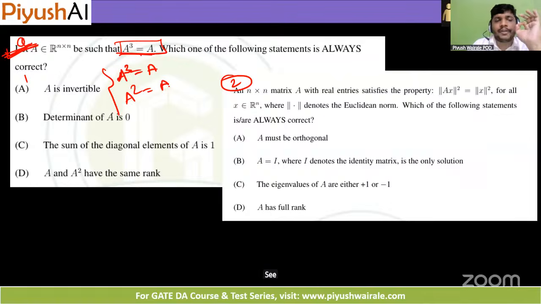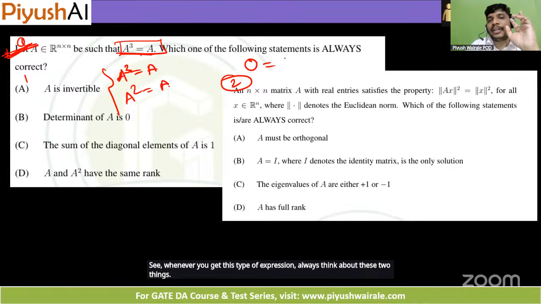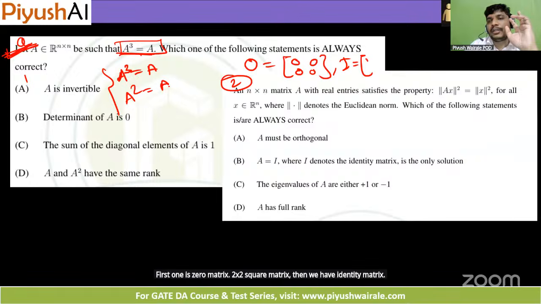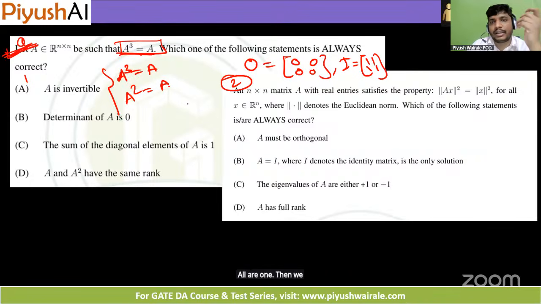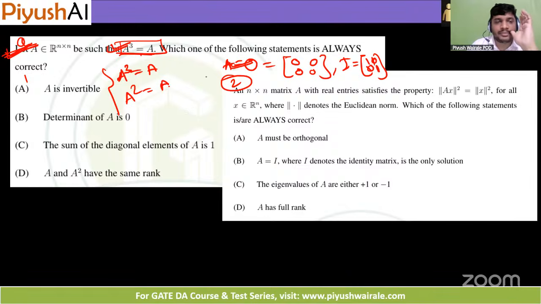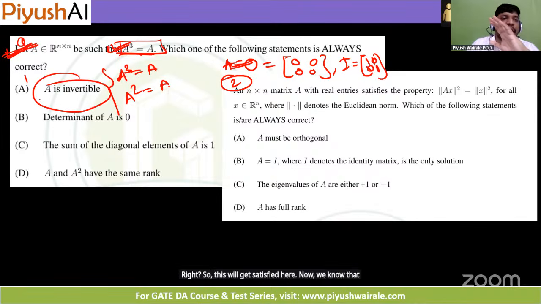Now, whenever you get this type of expression, always think about these 2 things. First is the 0 matrix, a 2 by 2 square matrix. Then we have the identity matrix, with 1s on the diagonal and 0s elsewhere. Now, if I consider this 0 matrix, is this condition satisfied? A cube equals A for the 0 matrix. If I say A equals this one, yes, this is satisfied here. Now we know what an invertible matrix is. Yes, anyone?